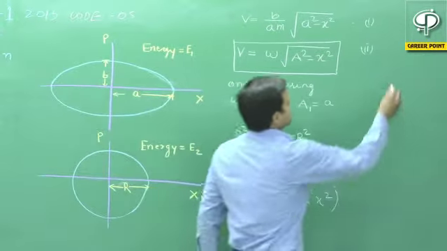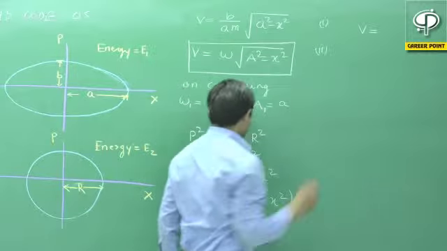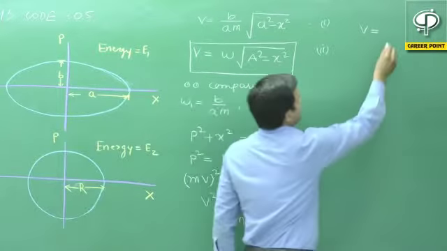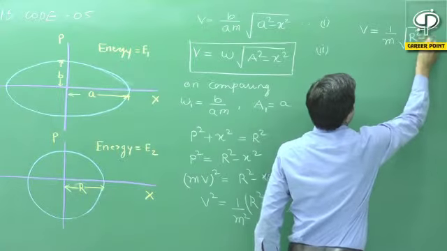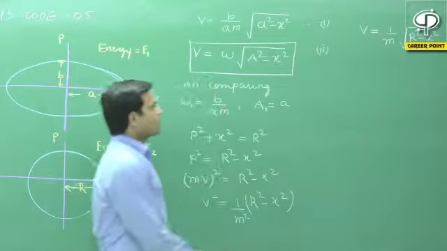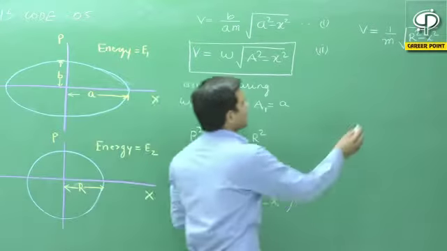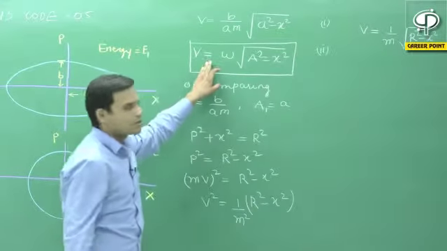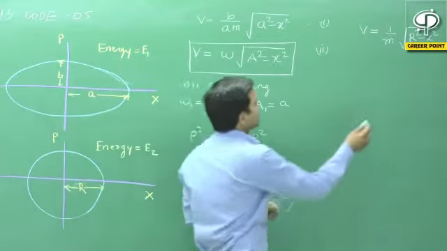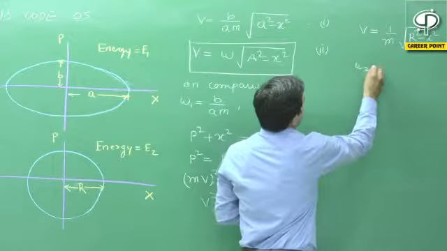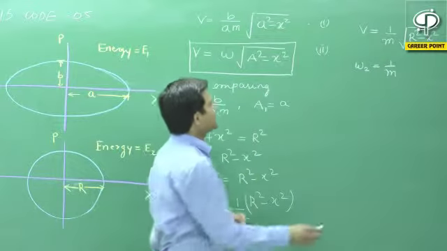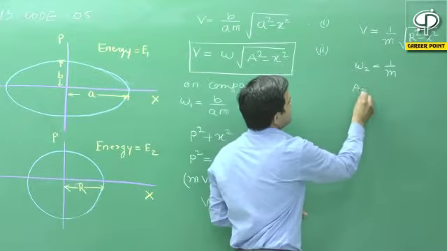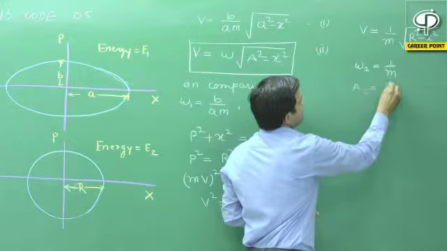Now the velocity can be written as 1 by M root of R square minus X square. Again we compare this with the standard equation of SHM, and we find that omega 2 is 1 by M, and the amplitude for the second oscillator is equal to R.